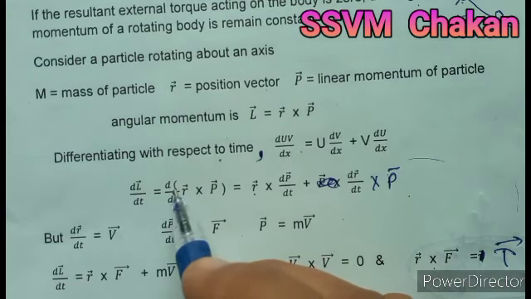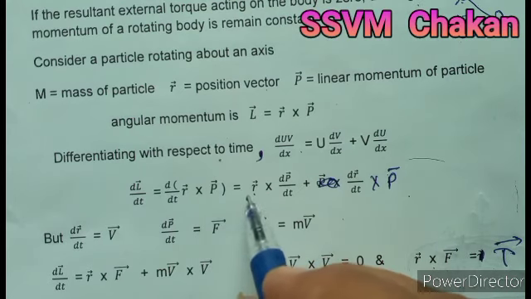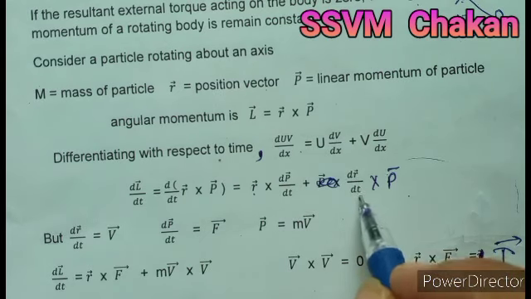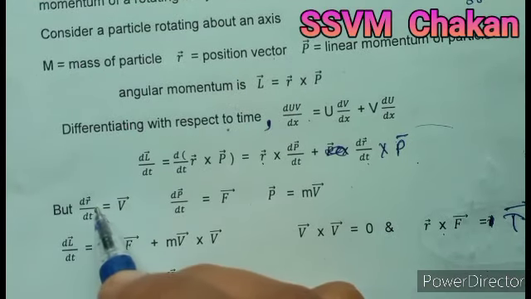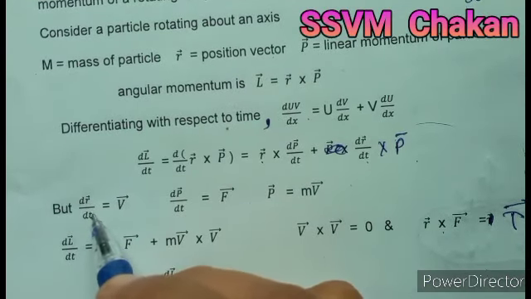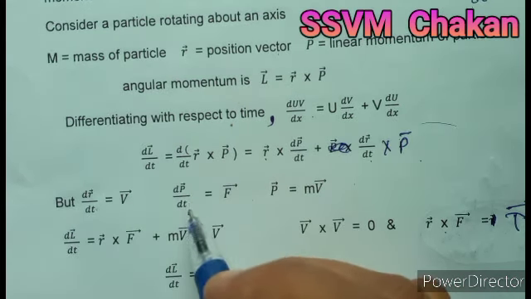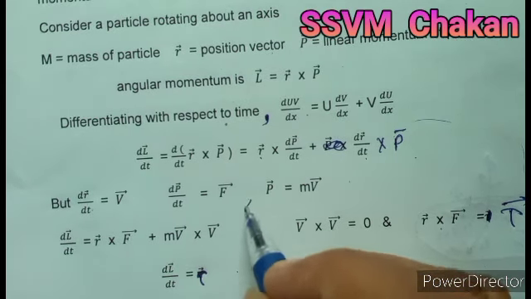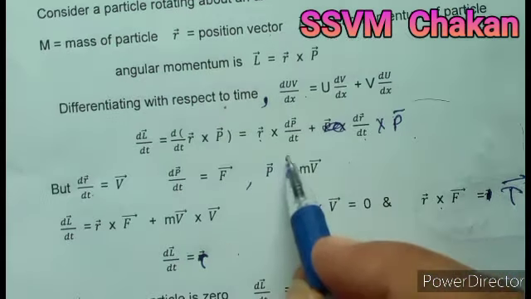dL bar by dt is equal to d by dt of r bar cross p bar. Apply the product rule. So r bar cross dp bar by dt plus dr bar by dt cross p bar. But dr bar by dt, the rate of change of position vector, is nothing but velocity, which is v bar. The rate of change of linear momentum is equal to force, that is dp bar by dt is equal to F bar. It is Newton's second law, and p bar is equal to m v bar. Substitute all the values in the above equation.